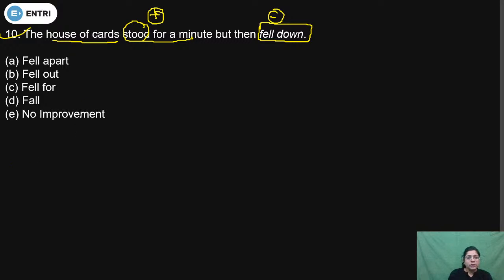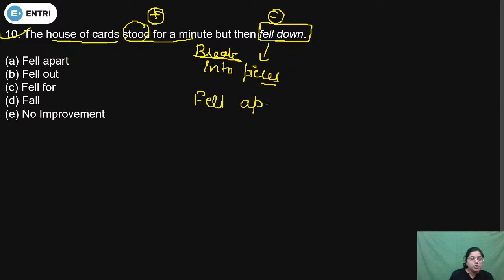Okay. So this is a case of stood for a minute but then fell down, because in this point we are talking about break. Break into pieces. So whenever we are saying break into pieces, then the phrasal verb fell apart will be used.